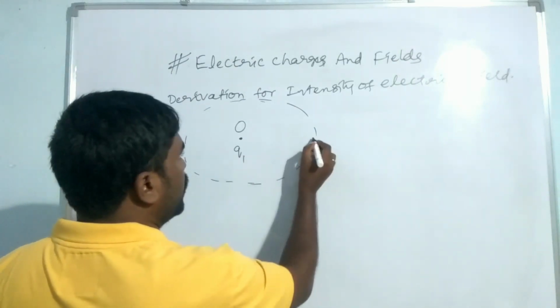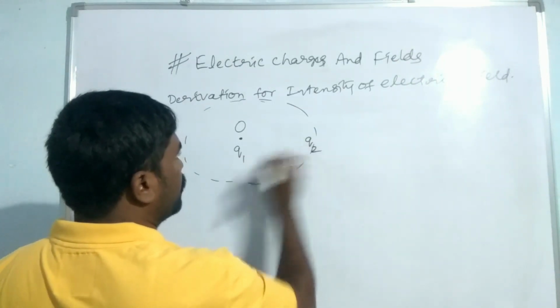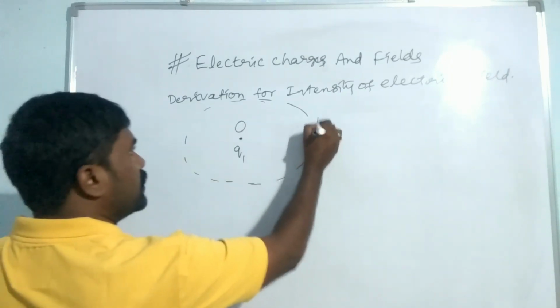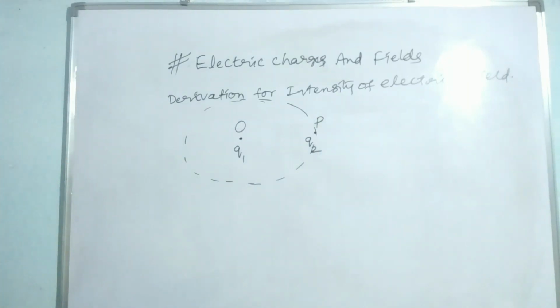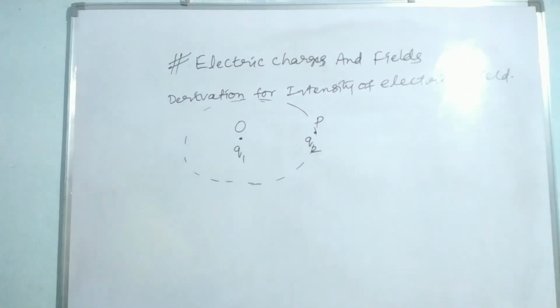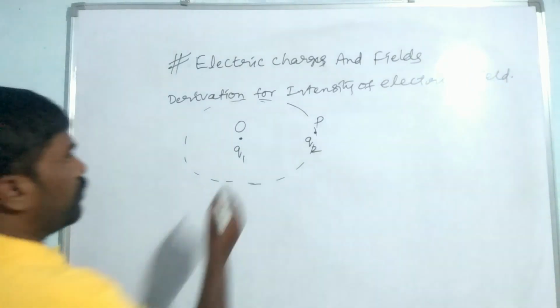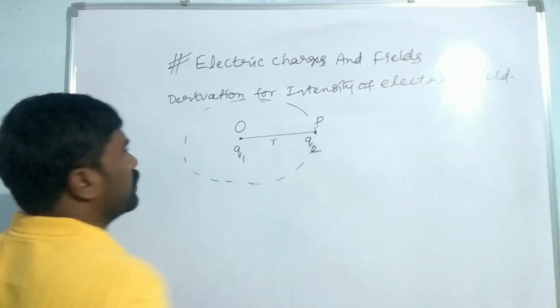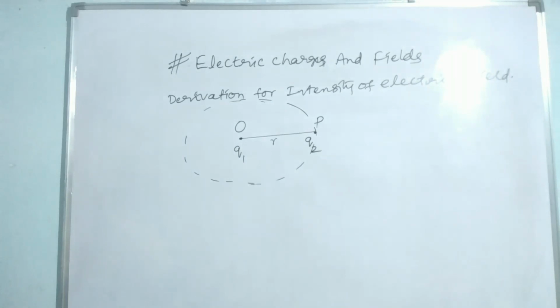Let this be Q1, and here this is Q2. This charge is at point P. So Q1 charge is at point O, Q2 charge is at point P. From O to P, there is some distance here.